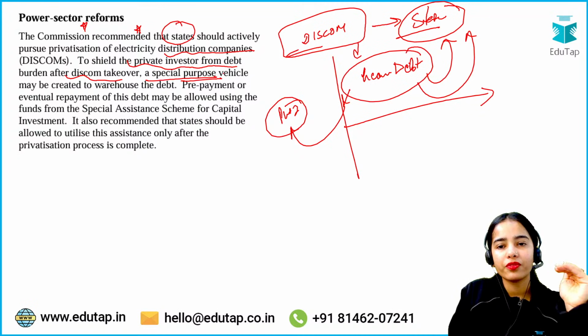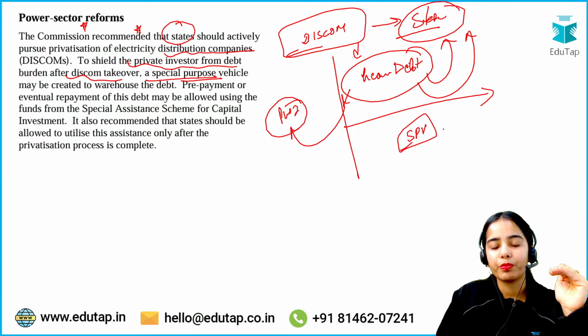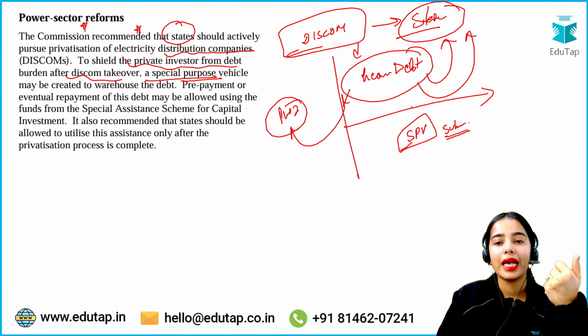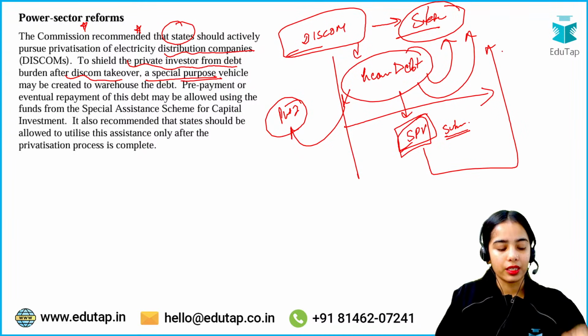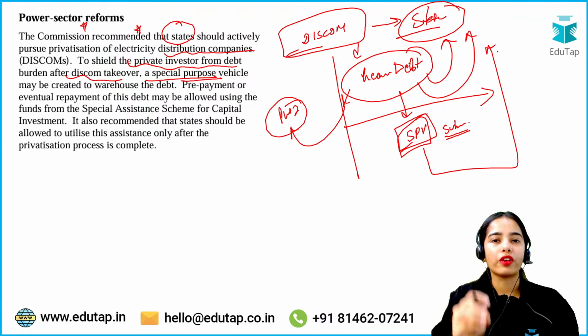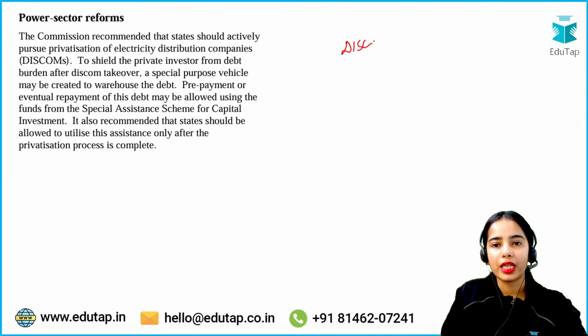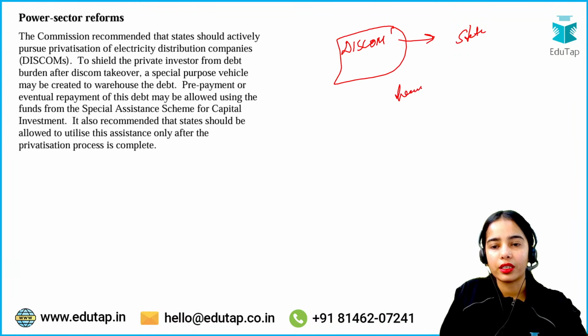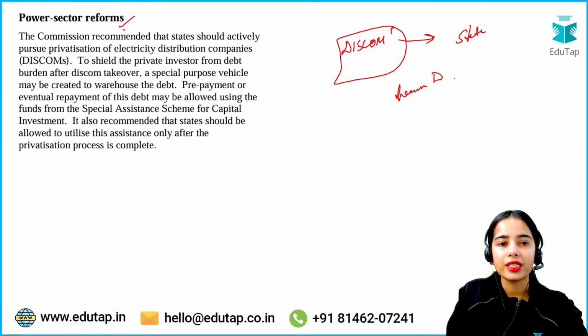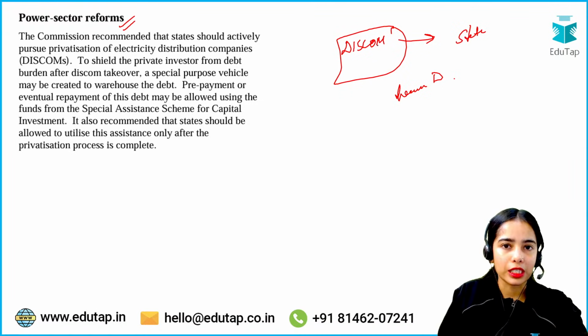So a separate special purpose vehicle, that is a subsidiary, has to be created, and this heavy debt has to be transferred to the special purpose vehicle, and the state will focus on resolving the heavy debt. The DISCOM that was under the control of the states has got heavy debt. Now the Finance Commission has recommended to privatize these DISCOMs.